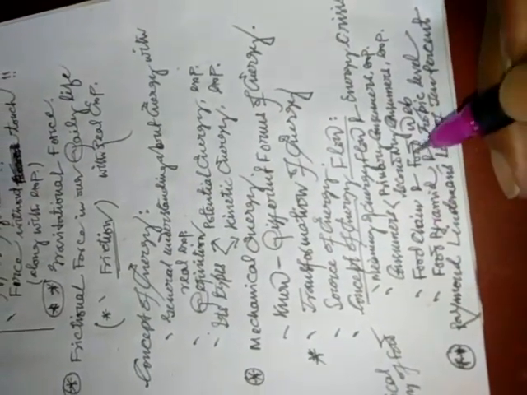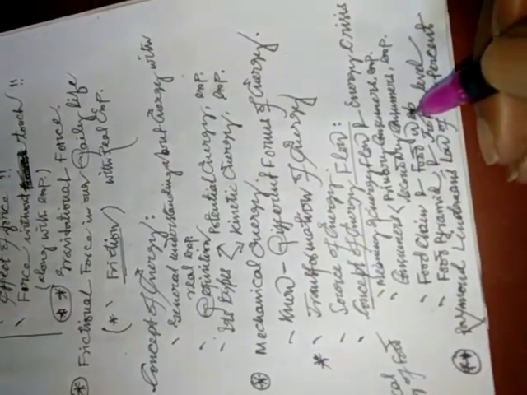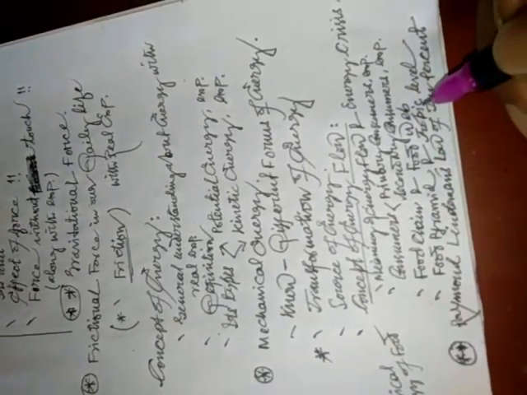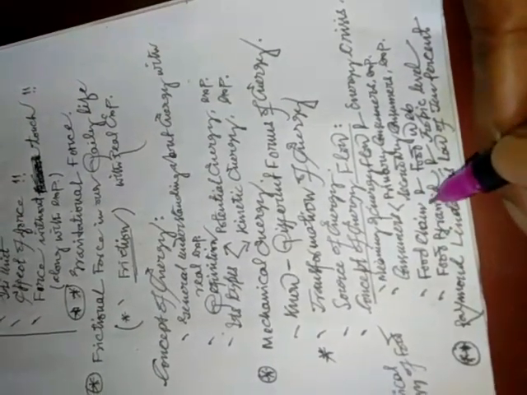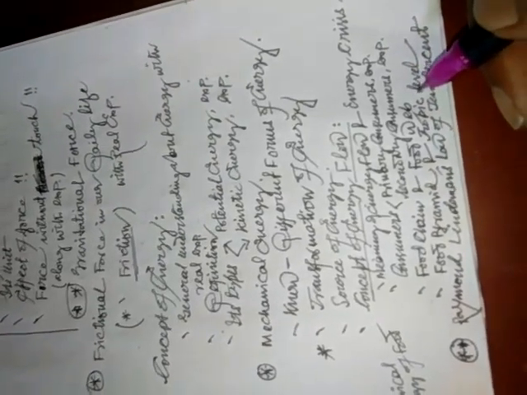Then food chain and the food web. So what is a food chain? What is a food web? Food pyramid and the tropic level. So what is the food pyramid? And what is the tropic level?